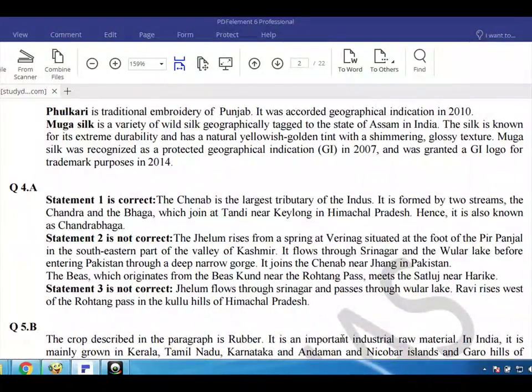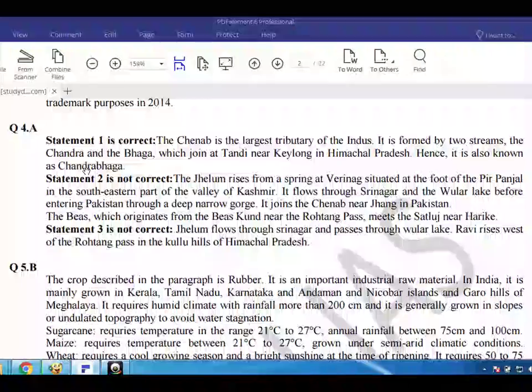Phulkari is traditional embroidery of Punjab. It was accorded geographical indication in 2010. Muga silk is a variety of wild silk geographically tagged to the state of Assam in India. The silk is known for its extreme durability and has a natural yellowish golden tint with a shimmering, glossy texture. Muga silk was recognized as a protected geographical indication, GI, in 2007 and was granted a GI logo for trademark purposes in 2014.